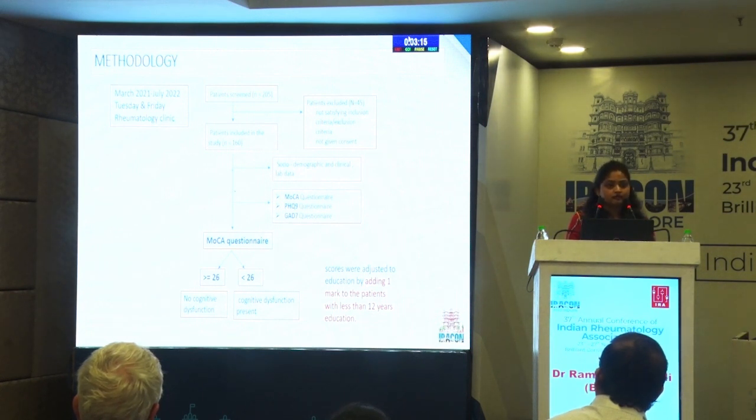All the patients were administered the MOCA questionnaire. The PHQ-9 questionnaire was used for depression, and the GAD-7 questionnaire was used for anxiety. Based on the MOCA cutoff value of 26 and above, we divided the population into two groups, that is, presence or absence of cognitive dysfunction. We also adjusted the scores by adding 1 mark for patients with less than 12 years of education.